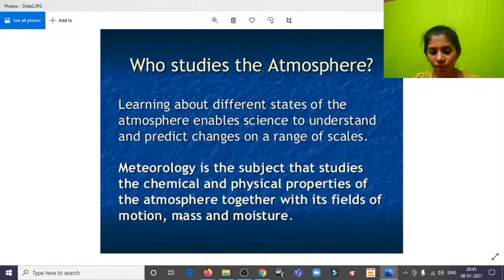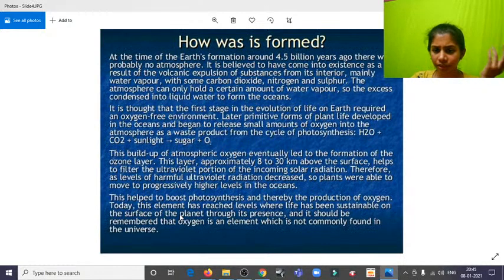And who studies the atmosphere? Learning about different states of the atmosphere enables science to understand and predict changes on a range of scales. That is about climatology, weather, and all. And meteorology is the subject that studies the chemical and physical properties of the atmosphere, together with its field of motion, mass, and moisture. And these are just the definitions.